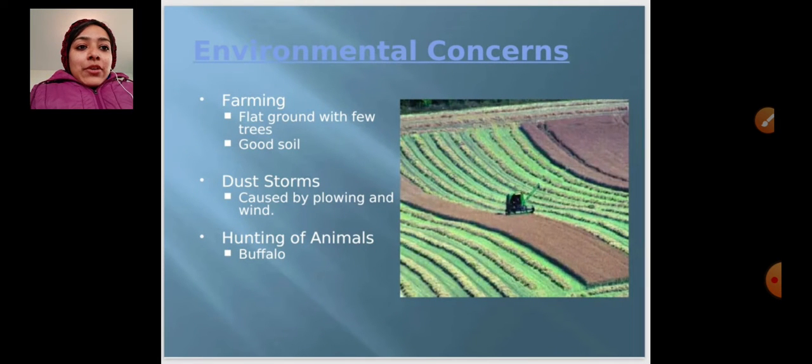Next we will take environmental concerns, like farming, which is the main occupation of the people over there. It is flat ground with few trees, because very tall trees are not found here. You can find only small grasses. The soil is very fertile in North America and in the prairies. Dust storms mostly occur in this area, caused by plowing and wind. Because of the plowing and wind, the dust storms keep coming there. Now, hunting of animals, especially the buffalo. They hunt the buffalo and use it for different purposes.